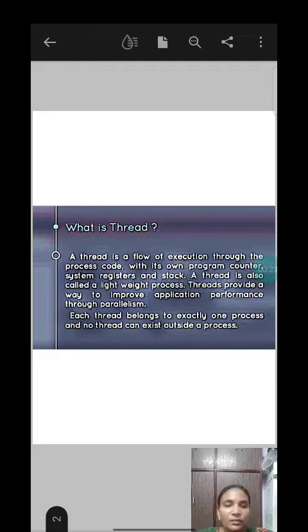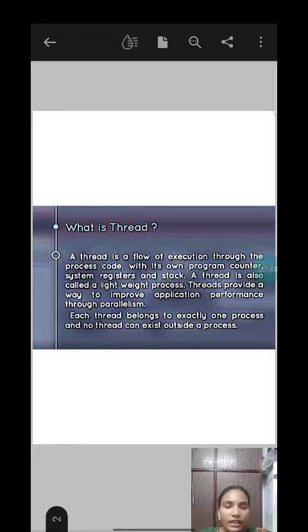Just now we heard about program counter, system register and stack. Here the program counter is used to store the address of the next thread, and registers are used to store some files, and stack is used to store temporary variables which we come across during the execution. A thread is also known as a lightweight process.